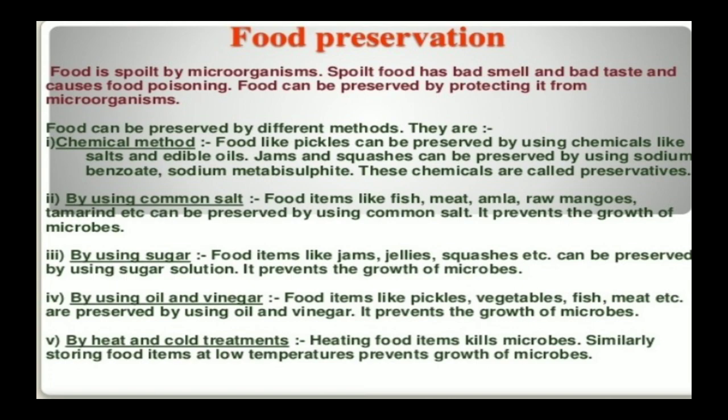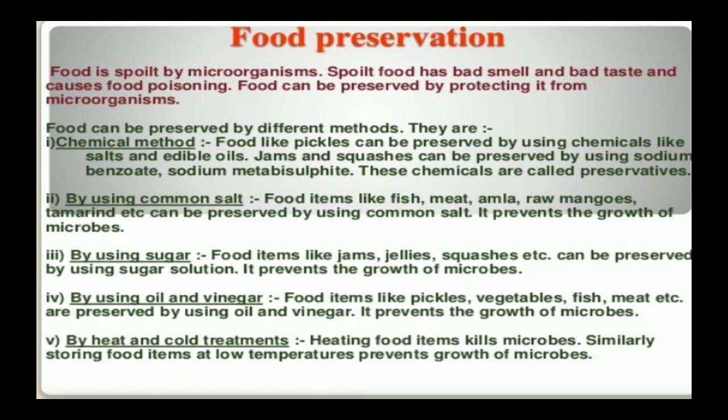Canning, freezing, and drying food are the most common methods for preserving food at home today. Like we have different methods of food spoilage. Food gets spoiled because of microorganisms, and the spoiled food will have a bad smell as well as taste, and it causes us food poisoning. So we have to preserve the food. There are different methods of preserving food, as you can see on the screen.